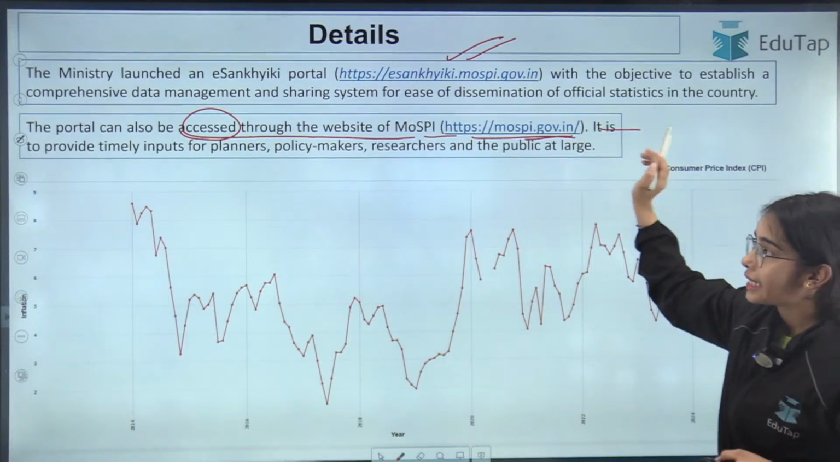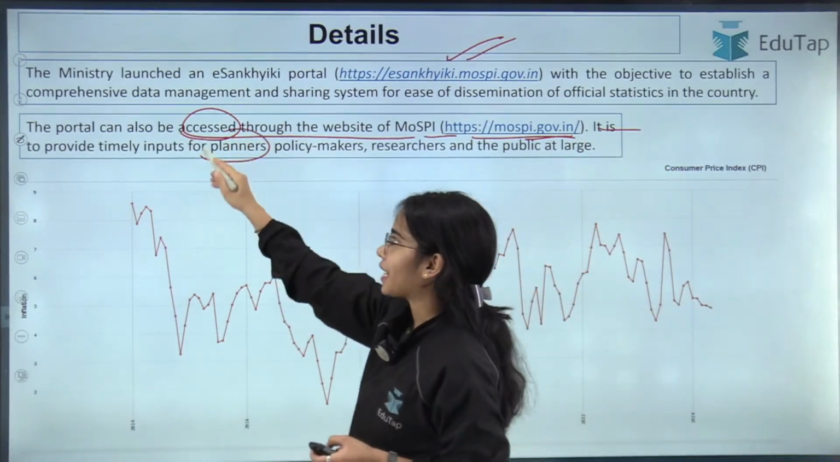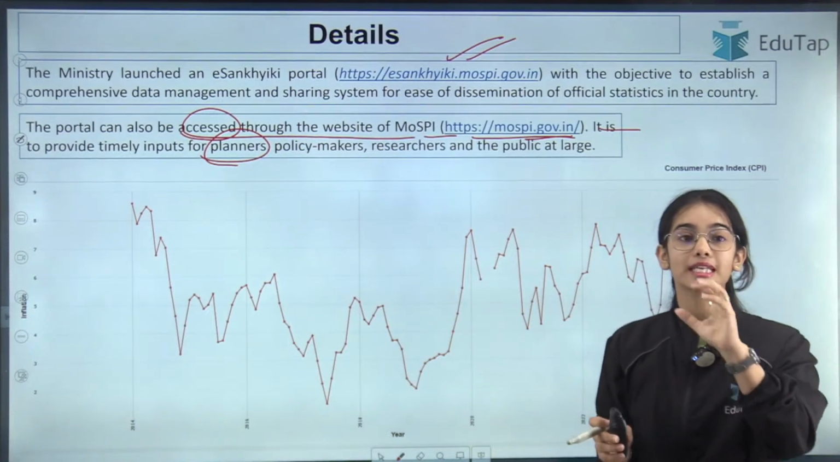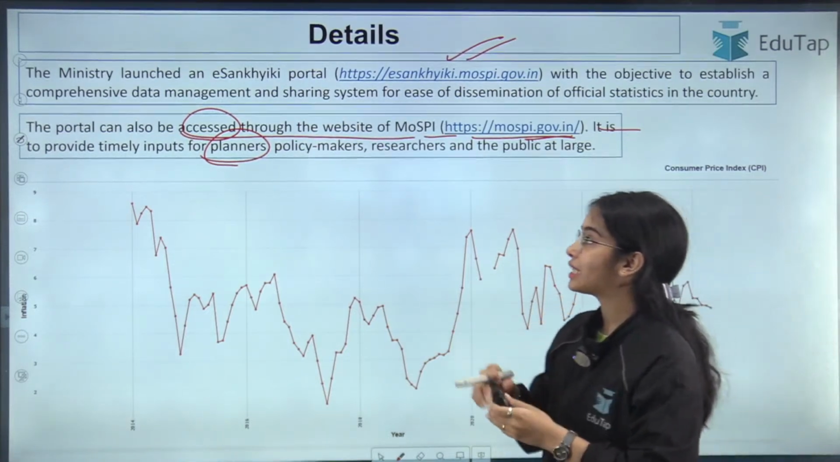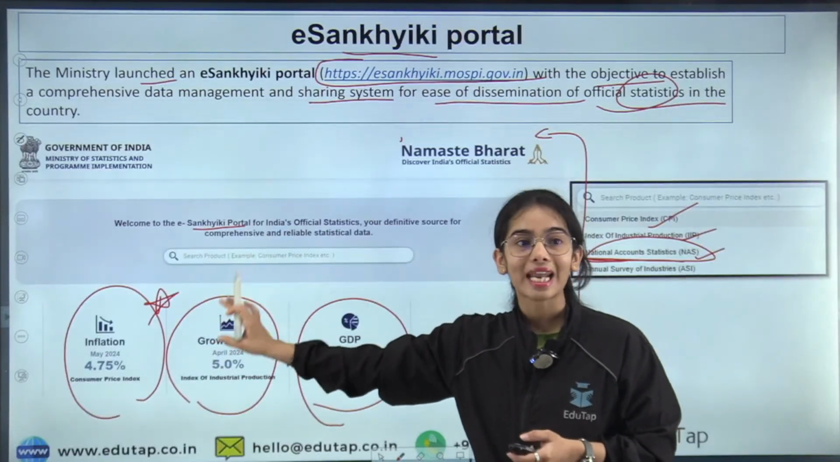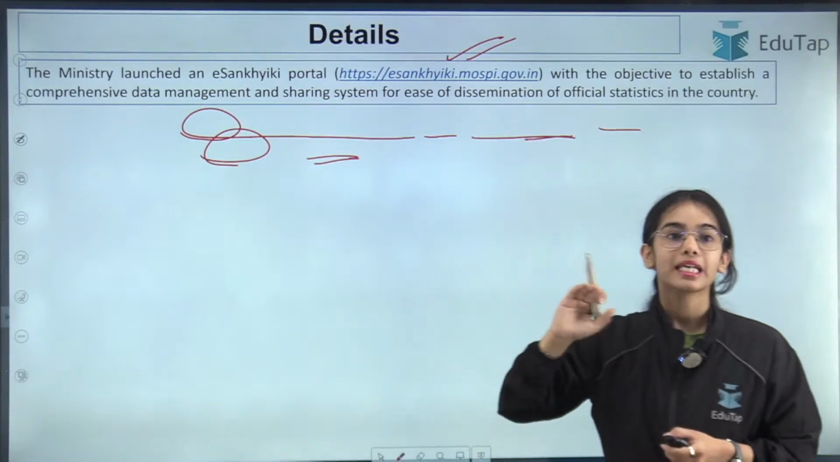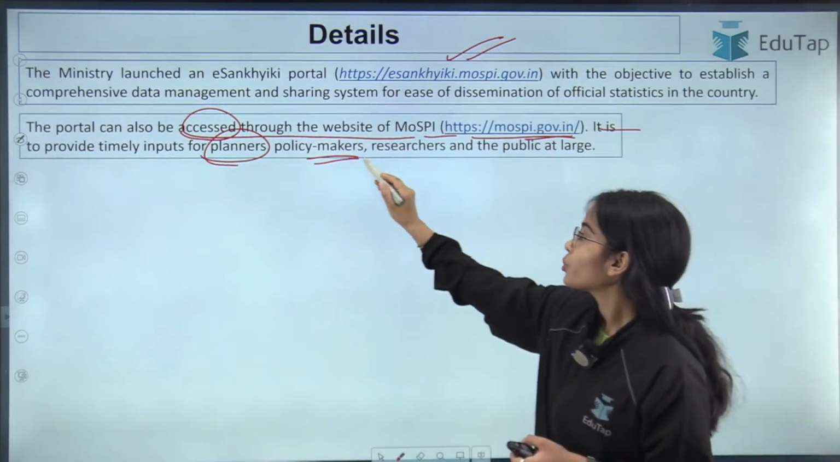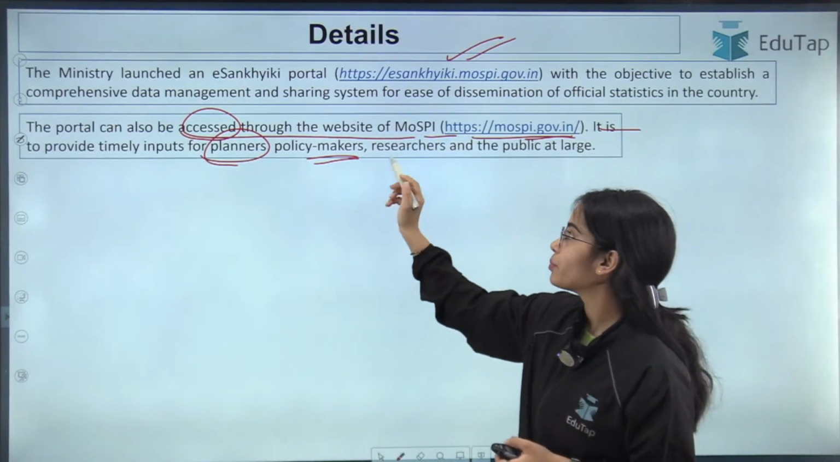Okay, it is to provide timely inputs for planners. So why has this portal come up? To provide inputs to the planners, to provide inputs to the policy makers, that okay, inflation is increasing or decreasing. So directly through here they can access what is happening to the inflation, what is happening to the GDP, to provide the timely inputs to the researchers.